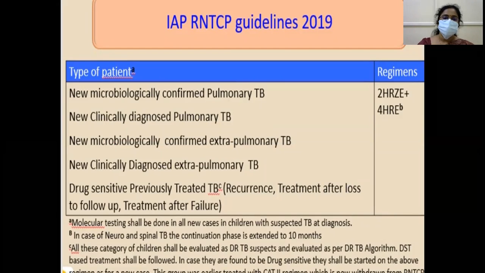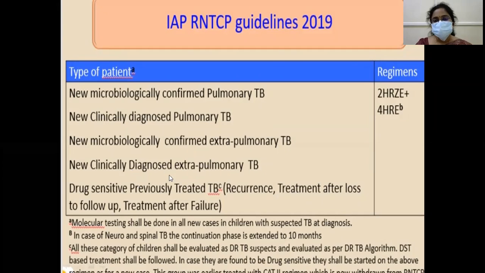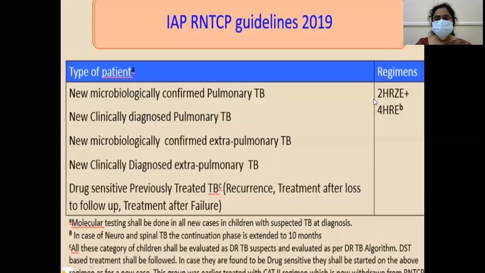New microbiologically confirmed TB, new clinically diagnosed pulmonary TB, new microbiologically confirmed extrapulmonary TB, new clinically diagnosed extrapulmonary TB, drug sensitive previously treated TB, recurrence, treatment after loss to follow-up, treatment after failure, everything comes under only one category, the most simplified. Okay, it is 2HRZE plus 4HRE.